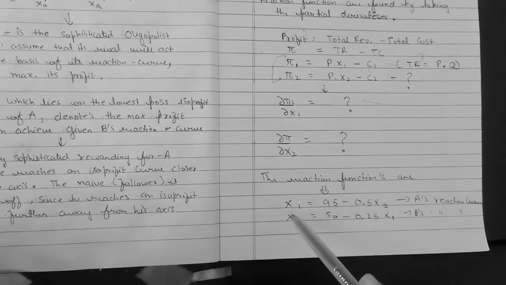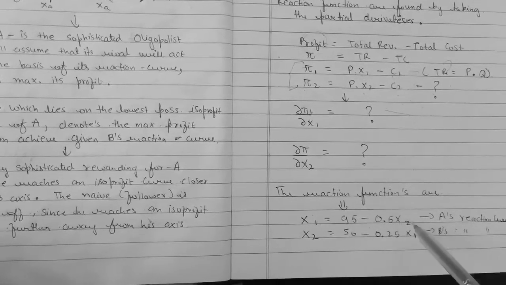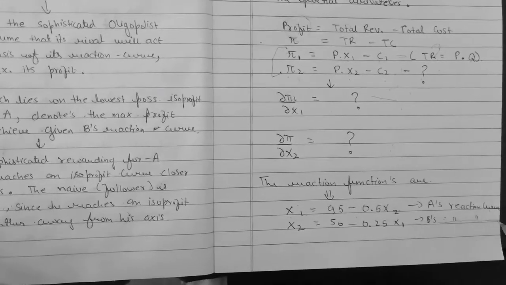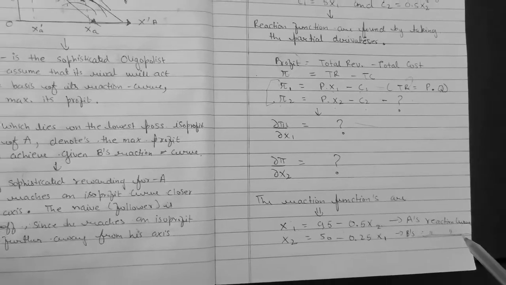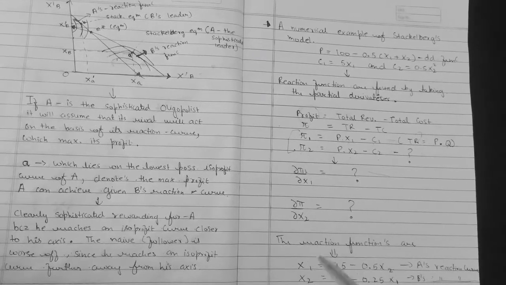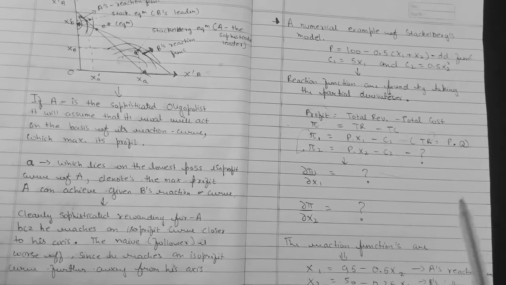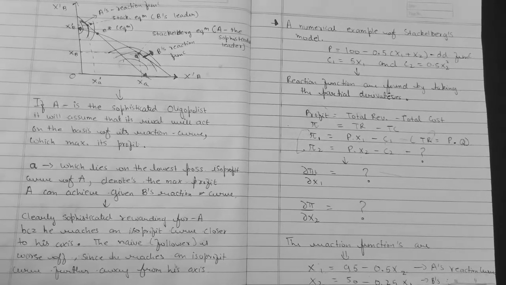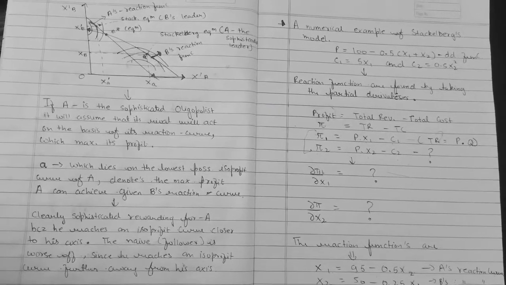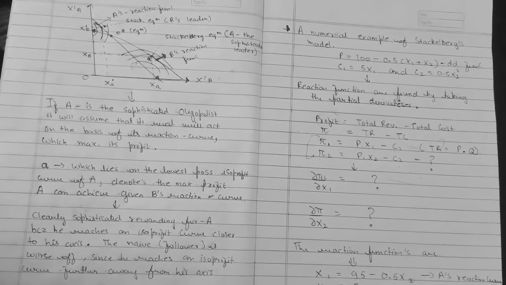Okay, so after doing the partial derivatives, you will easily find out the reaction curve of both the firms. So your answer would be like this: this equation gives you A's reaction curve, and this other one gives you B's reaction curve. So this is also a numerical explanation of this model. As economists, it is simply not a theoretical explanation, but it also gives you the explanation along with diagram and mathematical explanation. So please go through it nicely, and if you still face some problem, let me know and we'll easily cover up